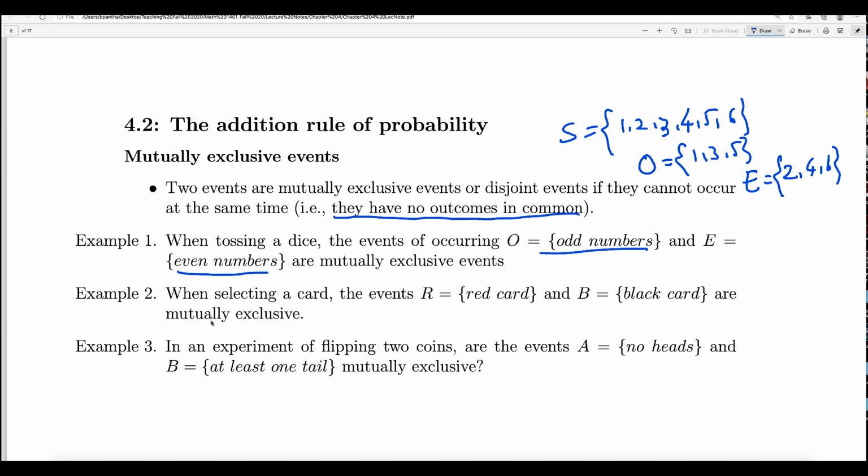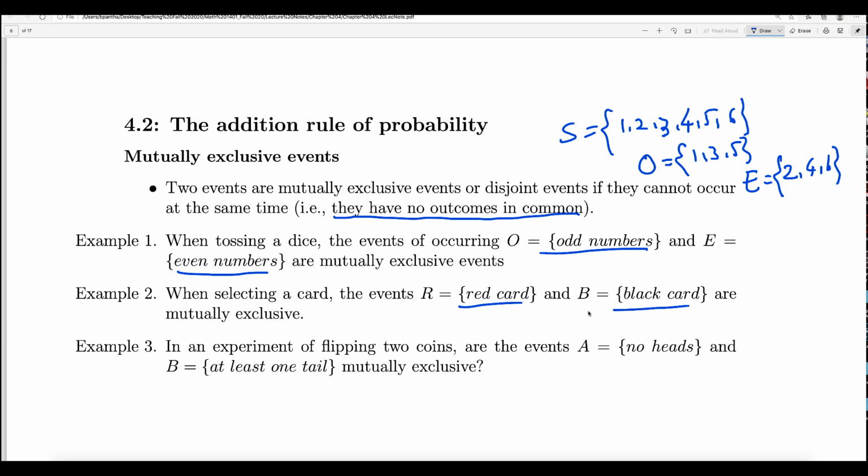Example 2, when selecting a card, the events of red card and black card. If you pick a card from a deck of 52 cards, the card that you picked will be either black or red. So the black card and the red card do not have anything in common, because a black card cannot be a red card or a red card cannot be a black card.